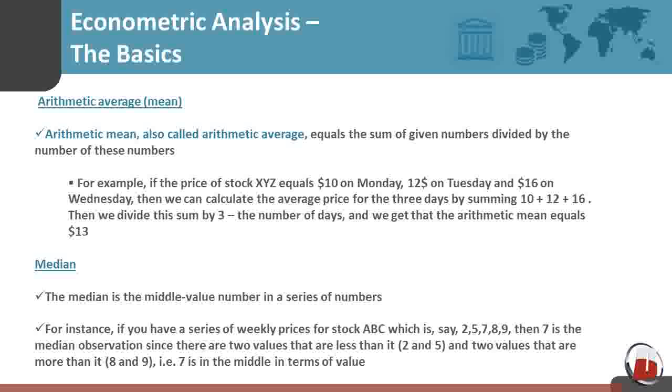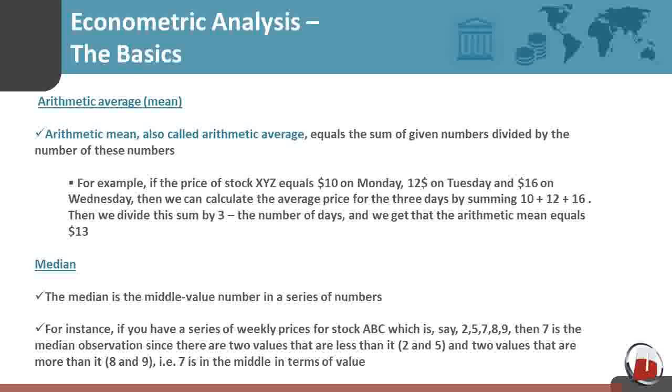Arithmetic average, mean. Arithmetic mean, also called arithmetic average, equals the sum of given numbers divided by the number of these numbers. For example, if the price of stock XYZ equals $10 on Monday, $12 on Tuesday, and $16 on Wednesday, then we can calculate the average price for the 3 days by summing 10 plus 12 plus 16. Then we divide this sum by 3, the number of days, and we get that the arithmetic mean equals $13. In econometrics, the asset price at a given point in time is called observation.